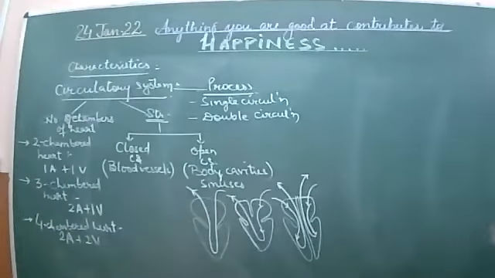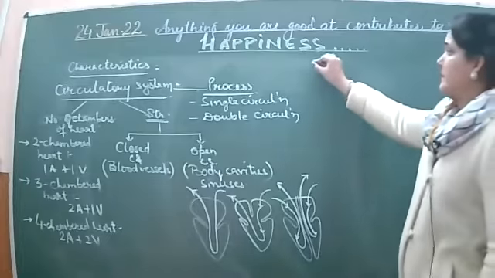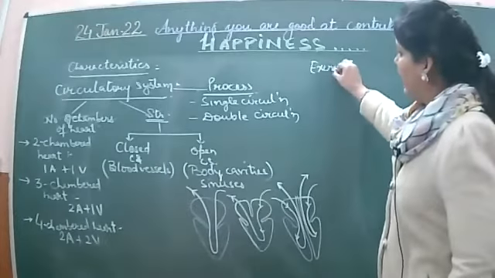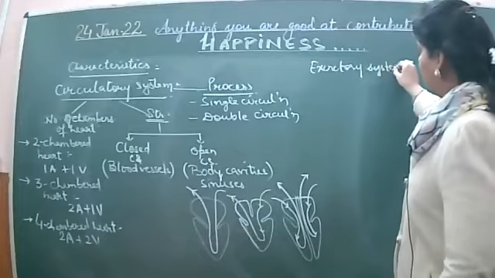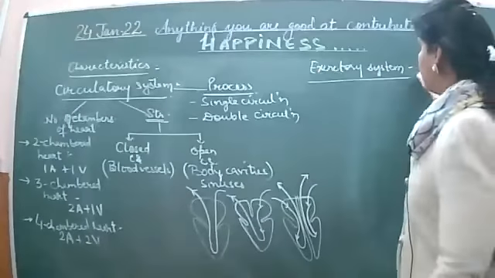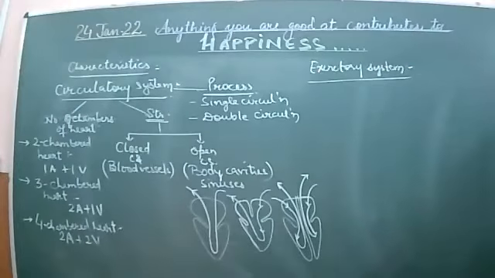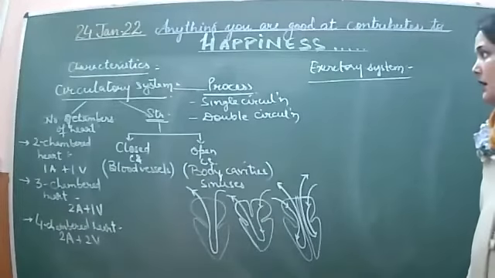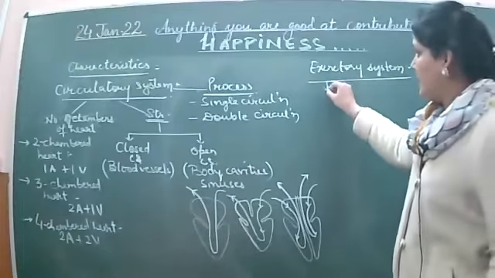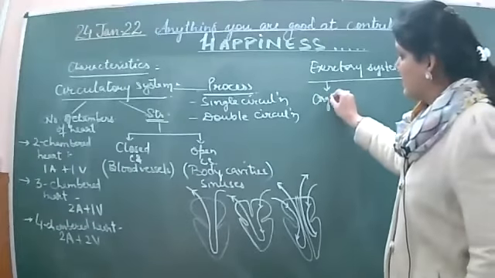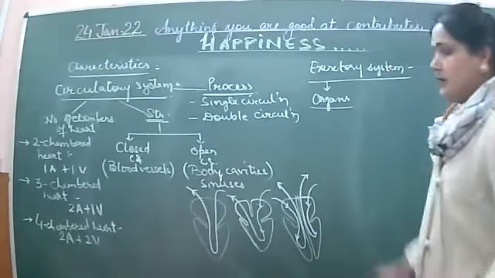Okay, the third system, that is the circulatory system. Coming to the next, that is the fourth system. It is the excretory system. As the name says, this is going to be dealing with excretion, and we have already studied it. For the different types of organisms, we have already studied what are the various organs which are involved. So first of all, depending upon the various organs, these can be classified.